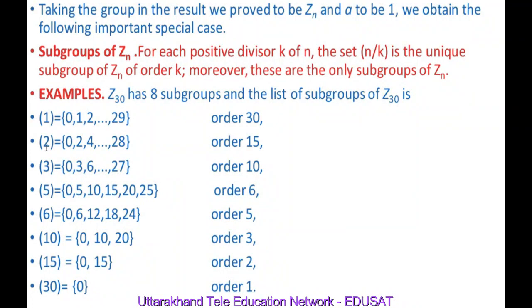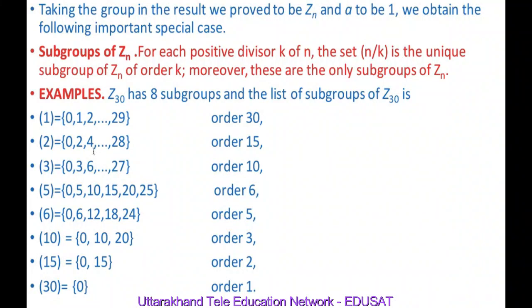The cyclic group generated by 2 is nothing but 0, 2, 2 plus 2, 2 plus 2 plus 2, which means 0, 2, 2 into 2, 3 into 2, 4 into 2, 5 into 2 up to 14 into 2.